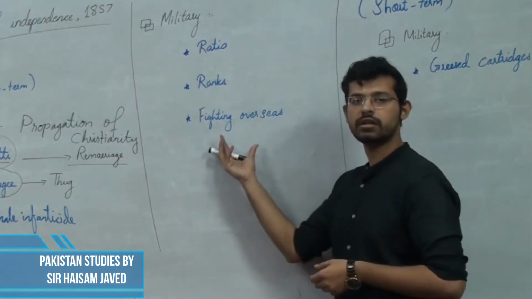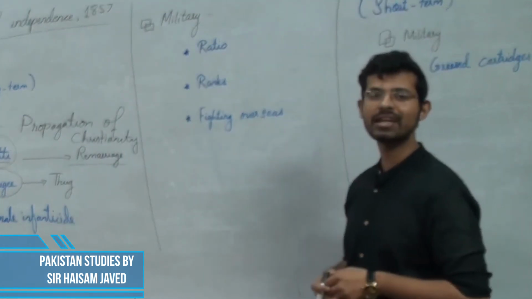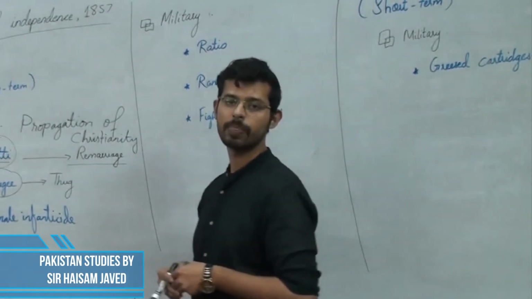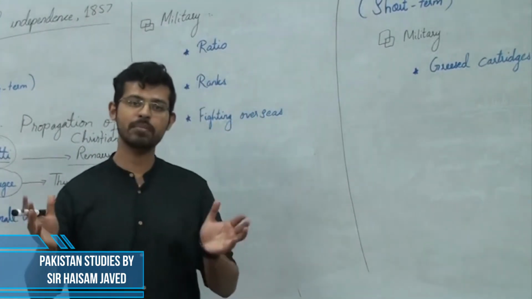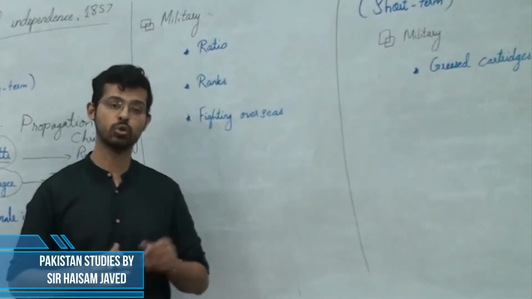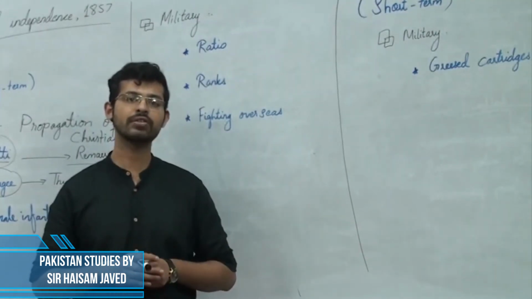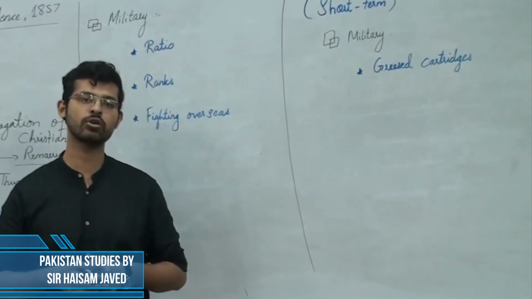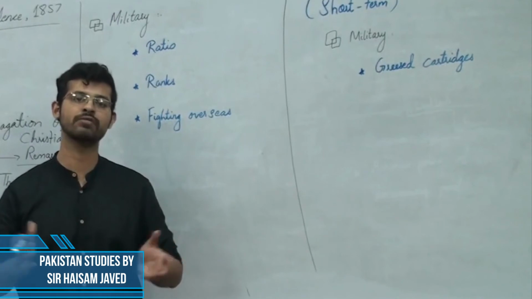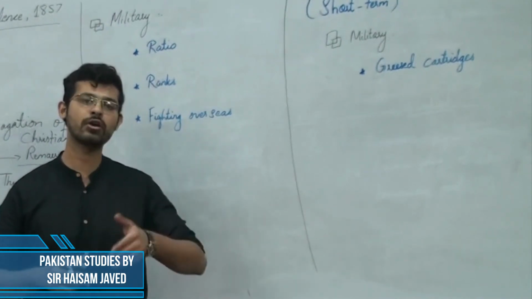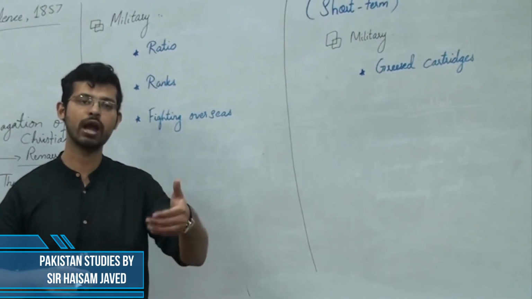Another point of concern for the Indians was fighting overseas. Many Bengali Hindu soldiers believed that they were not permitted by their religion or cultural values to go across their country, to go abroad and fight over there.